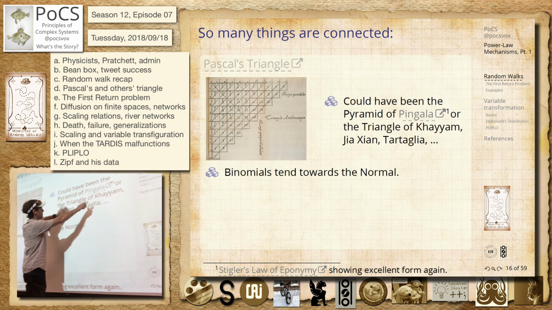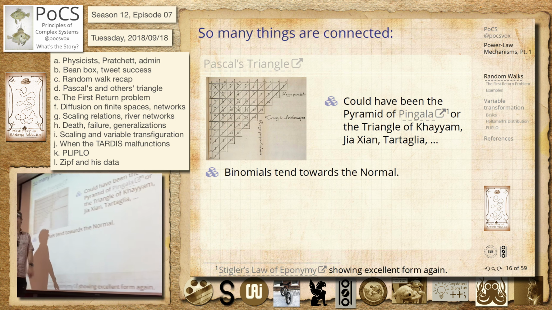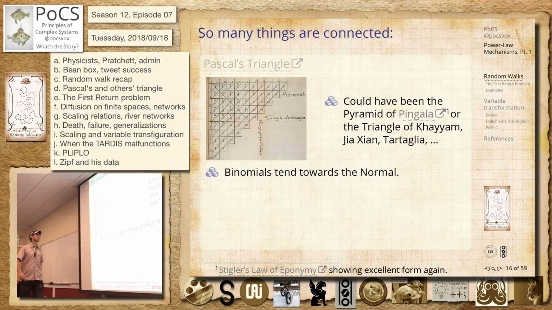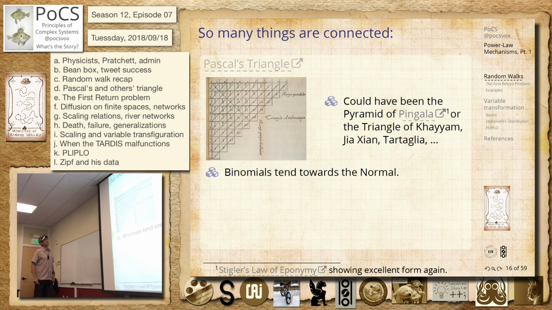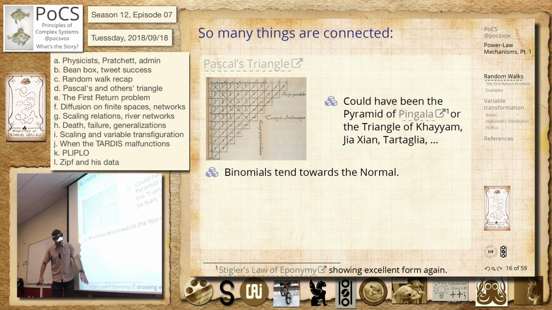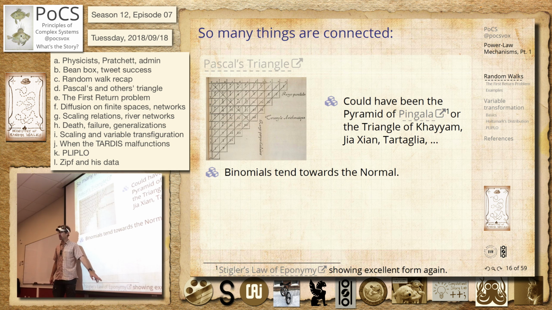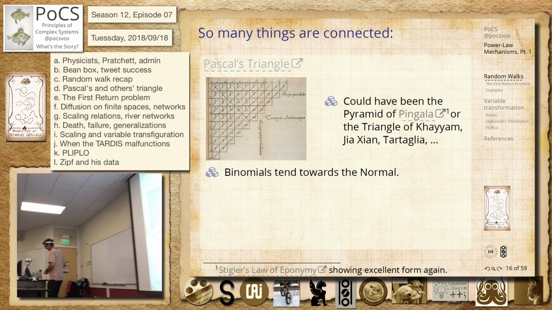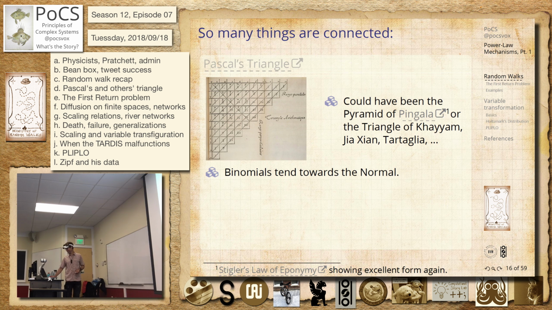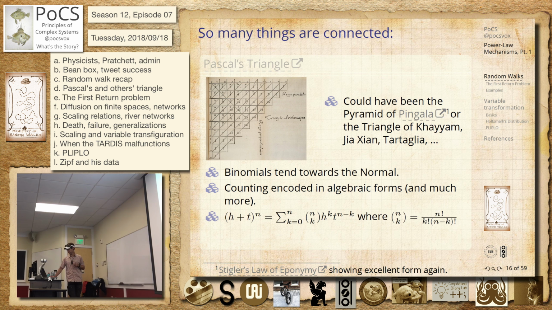So it depends where you're from, right? Lots of people could lay claim to this. We have evidence for 1,000 years of people thinking about this. So we'll come back. I'll go into this a bit later at some point, but Stigler's law of eponymy is that things are never named after the person who thought of them, right? Including Stigler's law, which is a paper by Stigler, ridiculous. But well done. So binomials tend towards the normal. That's a lovely thing to sort out, and many other distributions do if you add them together.